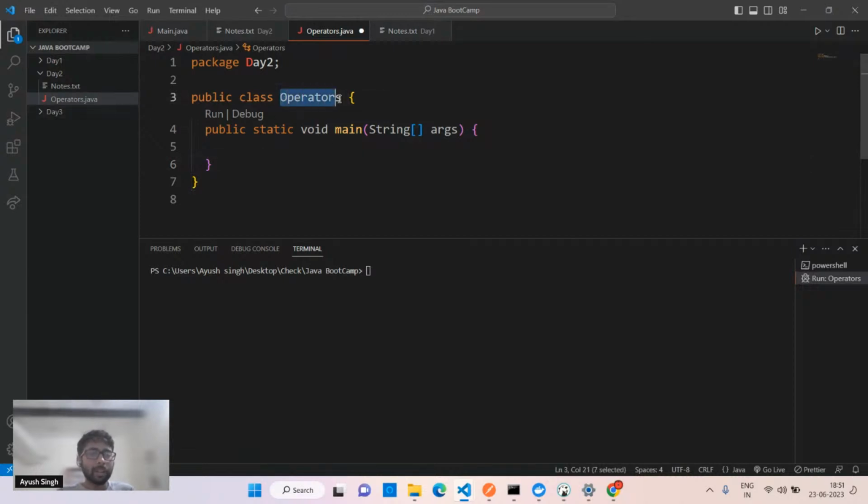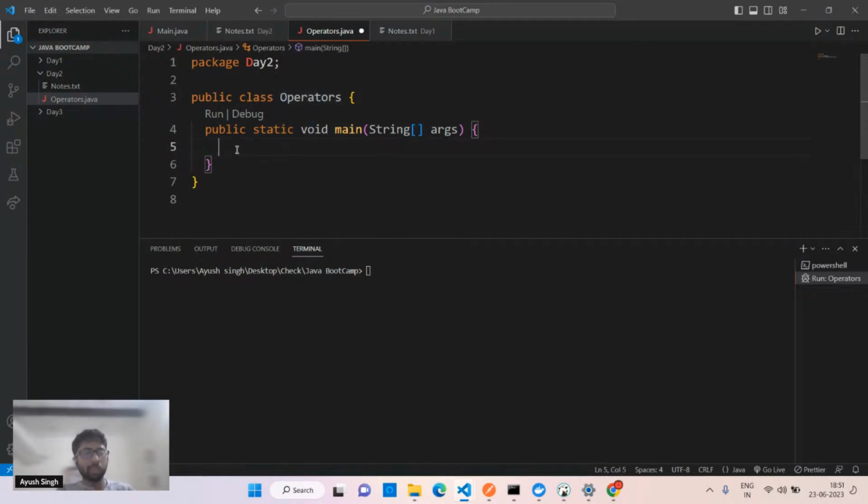Again, if you can see, the class name is automatically the same as the file name. Make sure to follow the convention. The first letter should be capital. It is not necessary; if you don't use a capital first letter, it will still work. But in Java, there is a proper convention to use that. Okay, so here we have to see the operators.